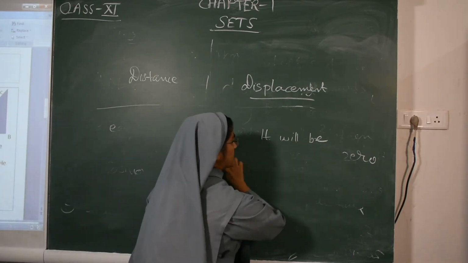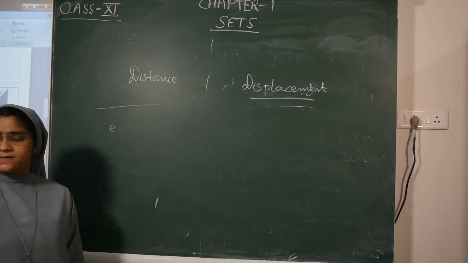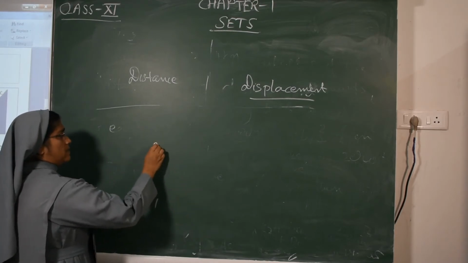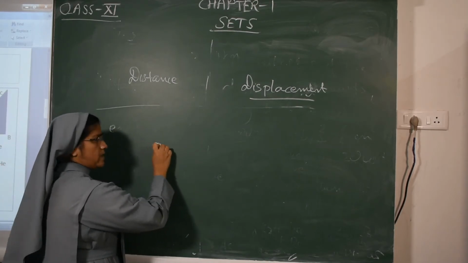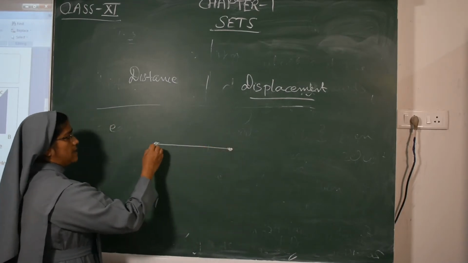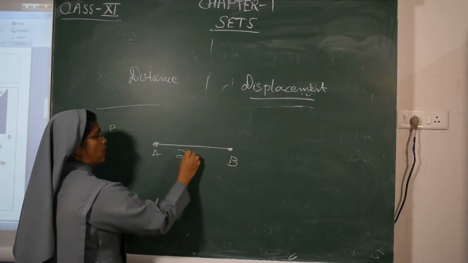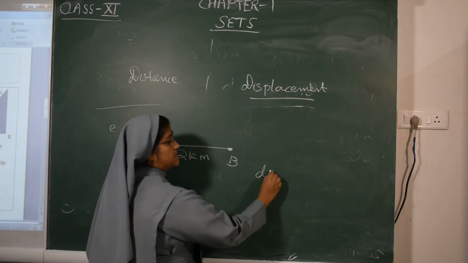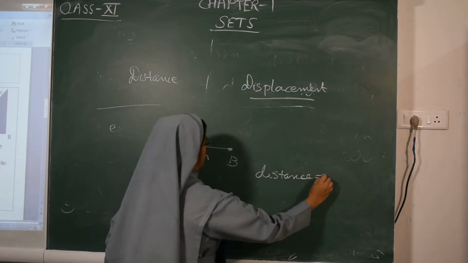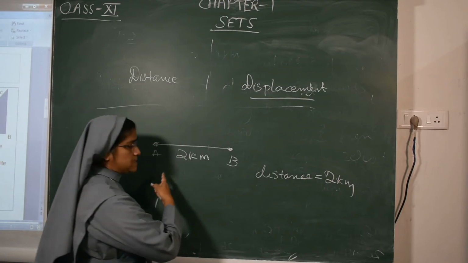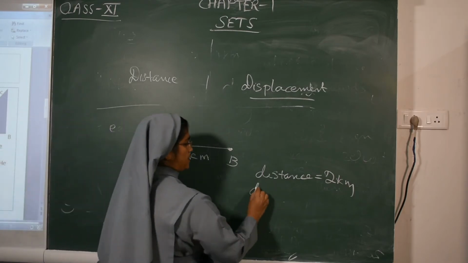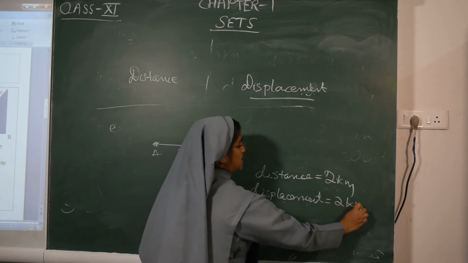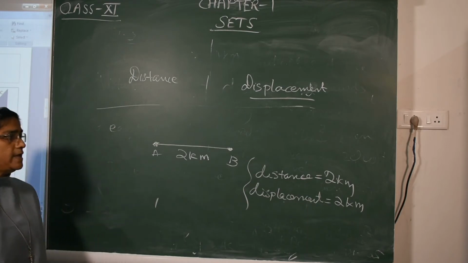In which case will distance and displacement be equal? Ravi started his journey from house to shop. He had taken 2 kilometers. What is the distance covered by Ravi? 2 kilometers. What is the displacement covered by Ravi? 2 kilometers. In this case, displacement and distance will be equal.